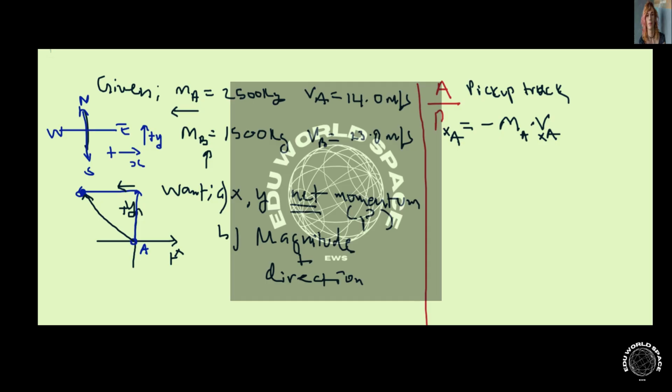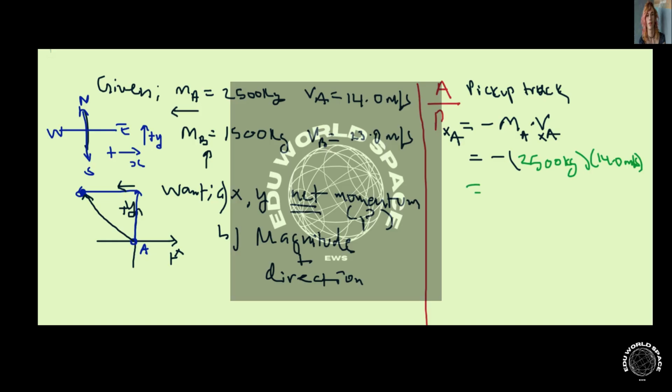If we plug in the numbers, we get negative. The mass happens to be 2,500 kilograms times the velocity, which is 14.0 meters per second.